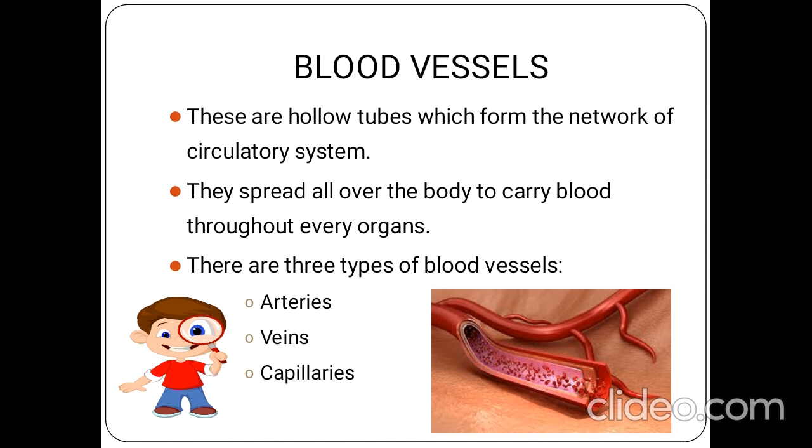Arteries carry pure blood to all parts, whereas veins carry impure blood from all parts to the heart. And capillaries are small tubes through which the content of the blood, that is nutrients of the food, gases and disease fighting elements, can be exchanged between blood and different organs of the body, right?